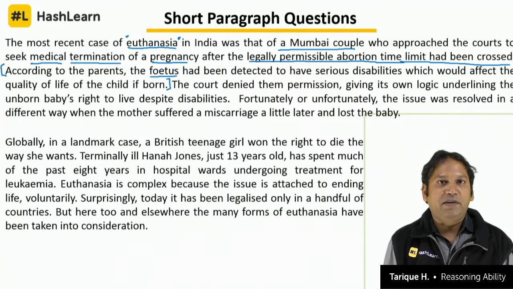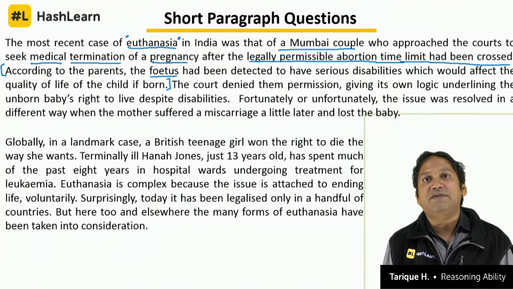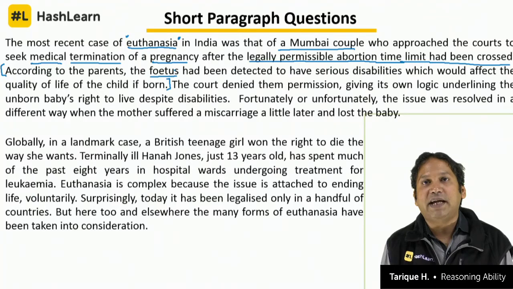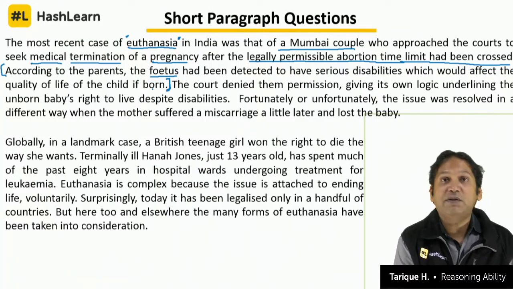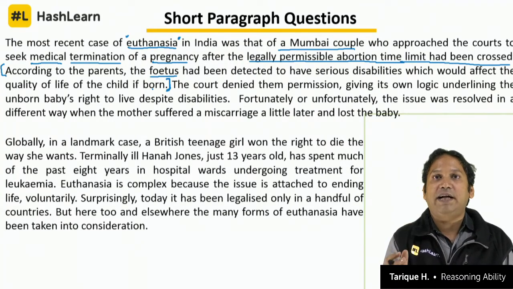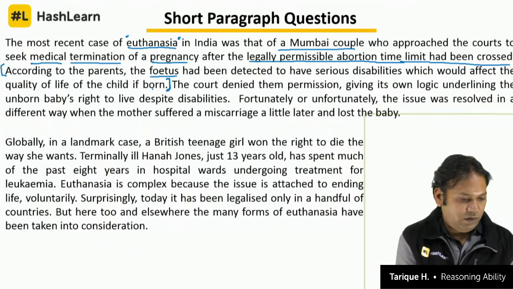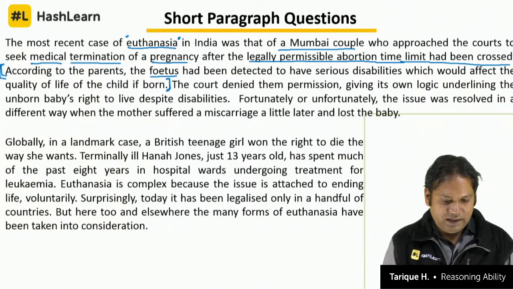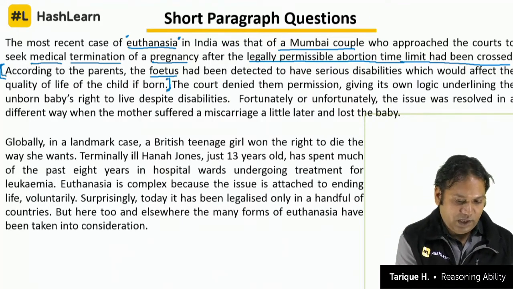Right? Now whether they were thinking more about the quality of life of the child or their own responsibilities with respect to taking care of a child suffering with serious disabilities, that we can't comment on. But that was their argument. What was their argument? That we want to abort this child because the child will have to lead a life which will not be of the quality that a person deserves, and that is why we want to terminate it. Again, we don't know what was the agenda behind this particular intention of the Mumbai couple. Okay.